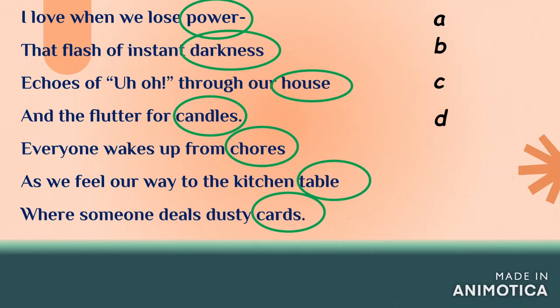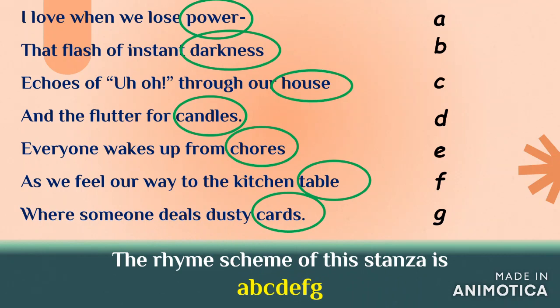Next line chores again doesn't rhyme with any of the earlier words, so it gets a new name, that is E. Next line table doesn't rhyme with anyone, so it gets the letter F. And the last line cards again doesn't rhyme with power, darkness, house, candles, chores, table, so it gets a totally different name, that is G. So you can see that in this stanza, none of the lines rhyme with each other. So we can say that the rhyme scheme of this stanza is A, B, C, D, E, F, G.